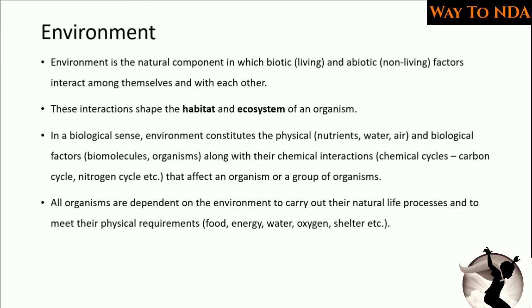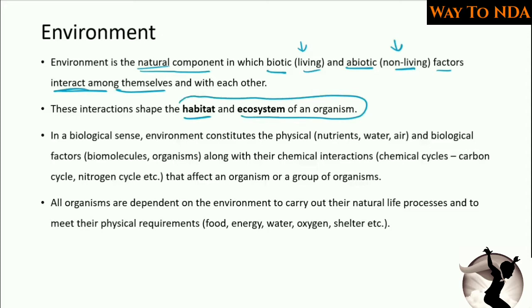So environment, what is environment? Environment is a natural component in which biotic and abiotic factors are interacting among themselves. Biotic is living and abiotic is non-living. So that means the living and non-living are interacting among themselves. That is called the environment. This interaction shapes the habitat and ecosystem of an organism. Habitat and ecosystem we are going to study further.